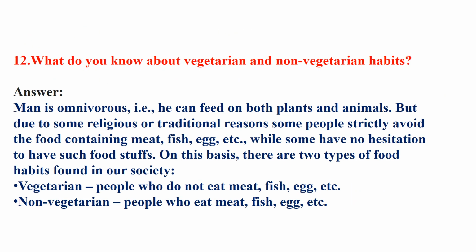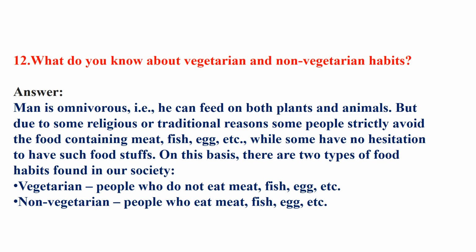Next, what do you know about vegetarian and non-vegetarian food habits? So, vegetarian, non-vegetarian, you have already known about this term. As you know, we are omnivorous. So man is omnivorous, that is, he can feed on both plants and animals.